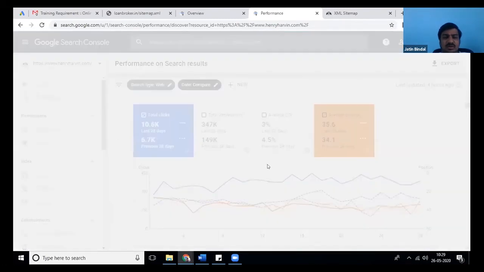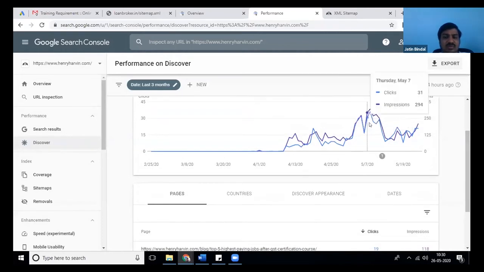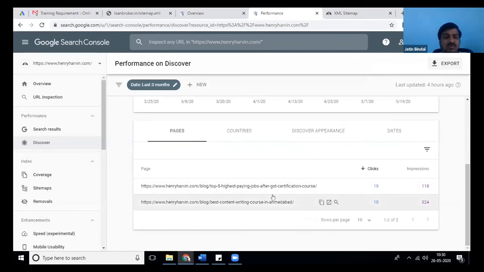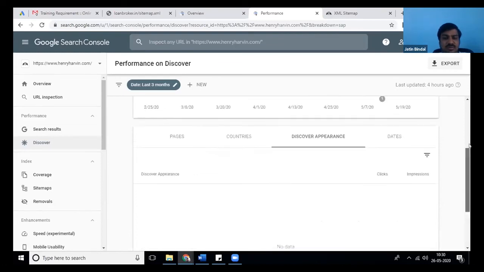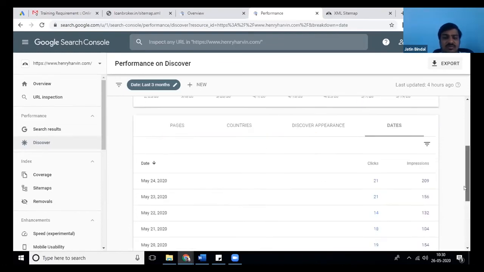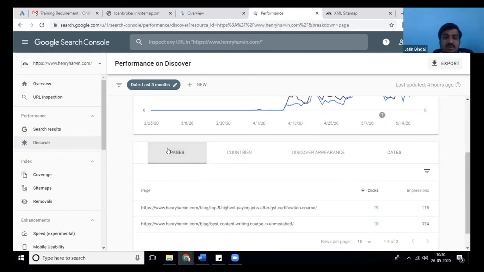Apart from that, in Discover you can see where we are discovered, how many people were clicking and which blogs are getting discovered. Which country people are clicking, discovery, appearance, no data. On which date you are getting how many clicks is also reflected here. So that is in performance, that's all in Google Search Console.